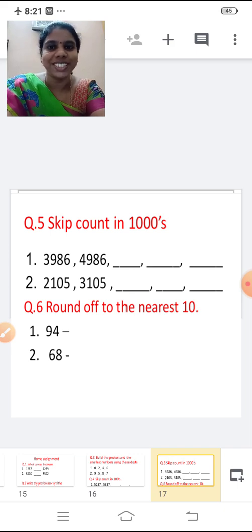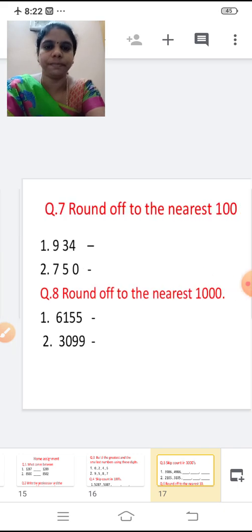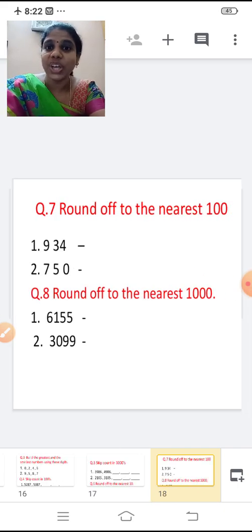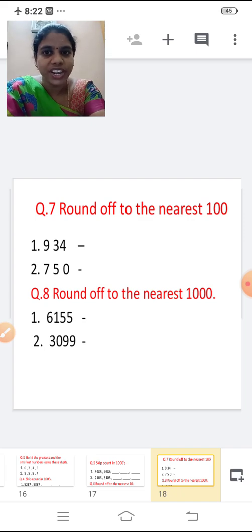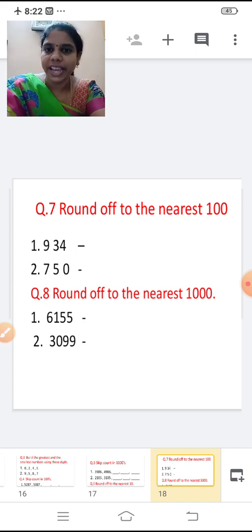Question number 6. Round off to the nearest 10. First one, 94. Second one, 68. Round off to the nearest 100. First one, 934. Second one, 750.